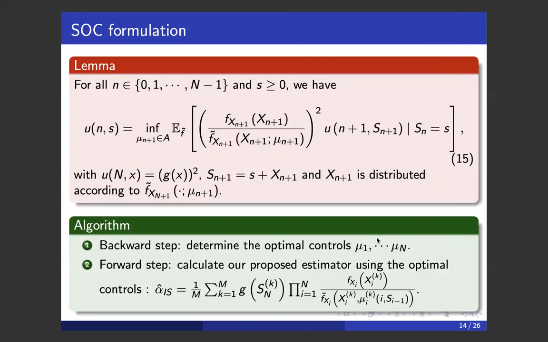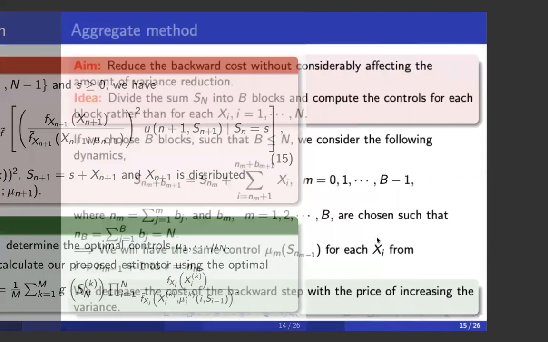And in the following lemma, we state the dynamic programming equation solved by U, which represents the main contribution of our work. Our algorithm is divided into two principal steps: the backward step, where we determine the optimal controls using the previous lemma, and then the forward step, where we use these optimal controls to determine the new change of measure, and finally we obtain our new estimator.